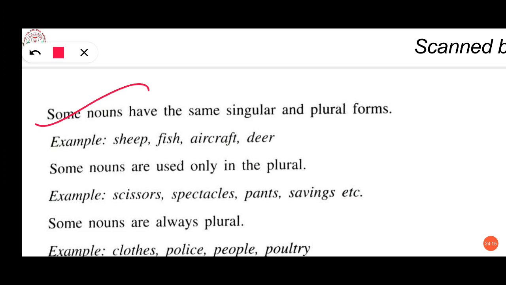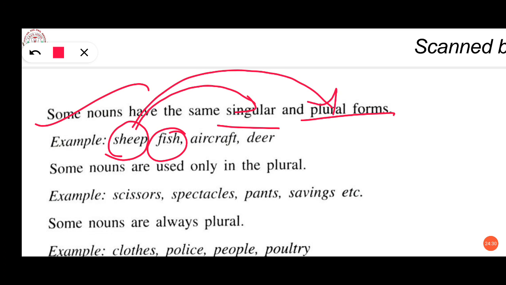It means if we are saying ship, for example, it can be said in singular and also in plural. It can be said in both forms, singular and plural. In singular we say ship, and if we are talking about more than one ship, then also it will be ship. A flock of sheep, like this we used to say.